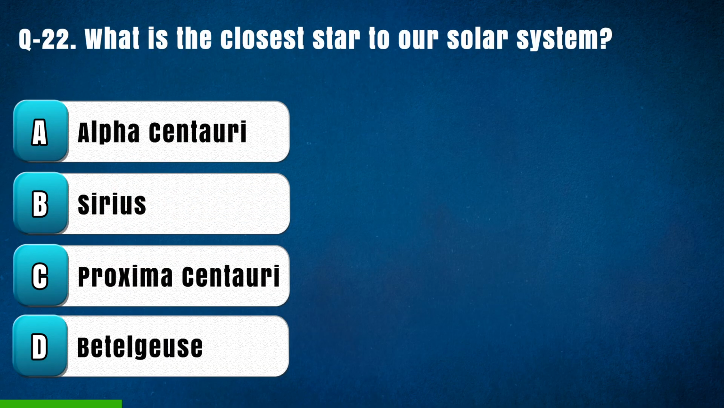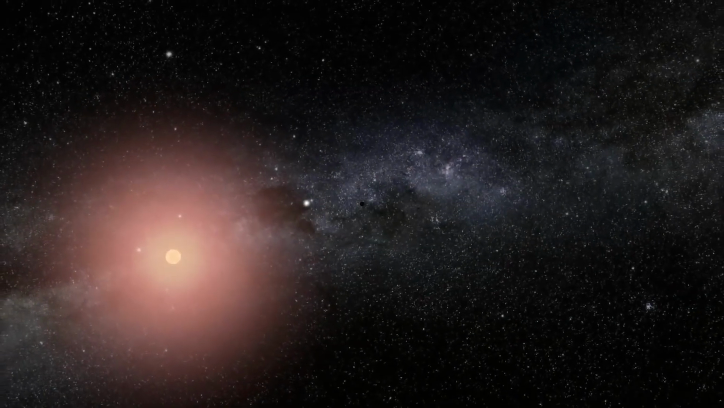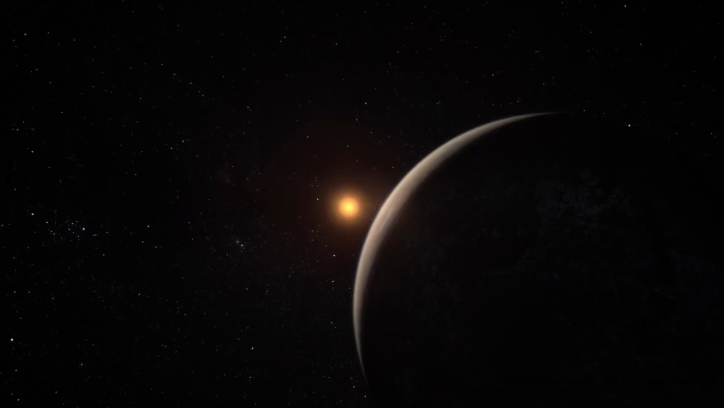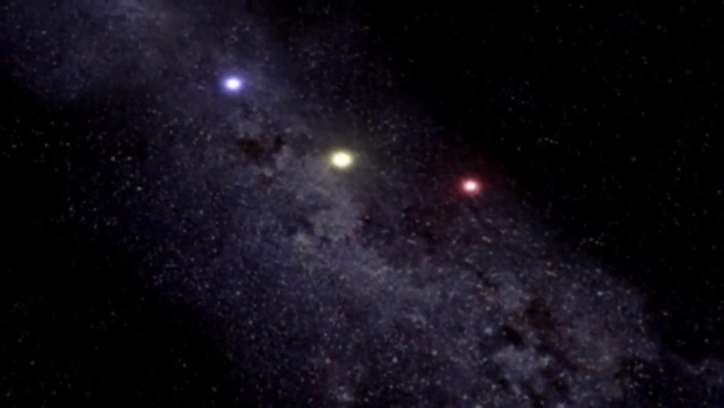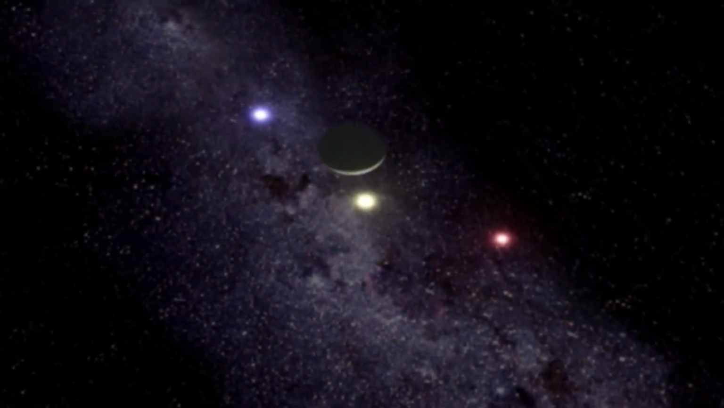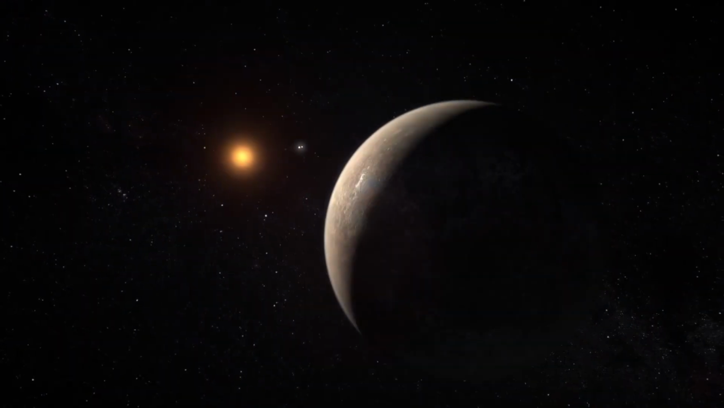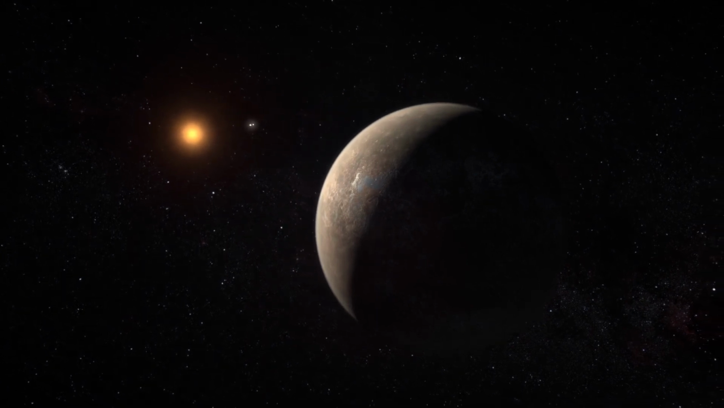Question 22. What is the closest star to our solar system? Option A Alpha Centauri, B Sirius, C Proxima Centauri, D Betelgeuse. The right answer is C Proxima Centauri. The closest star to our solar system is Proxima Centauri. It is a red dwarf star located about 4.24 light years away from Earth. Proxima Centauri is part of a triple star system with Alpha Centauri A and Alpha Centauri B. Alpha Centauri is the closest star system to our solar system, but Proxima Centauri is the closest individual star.